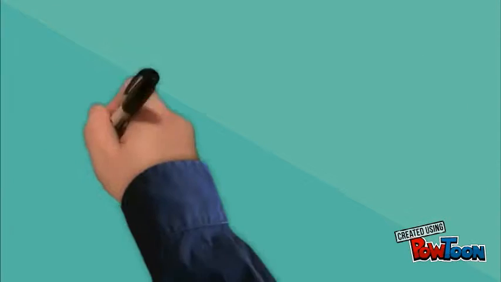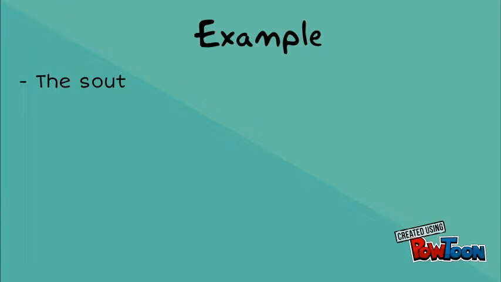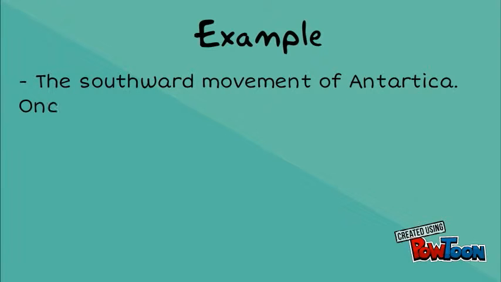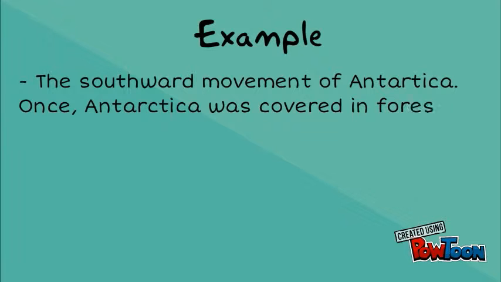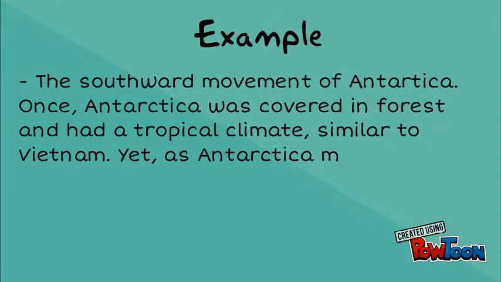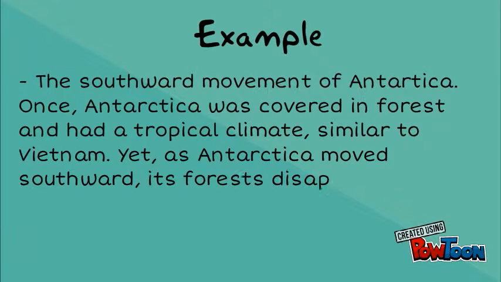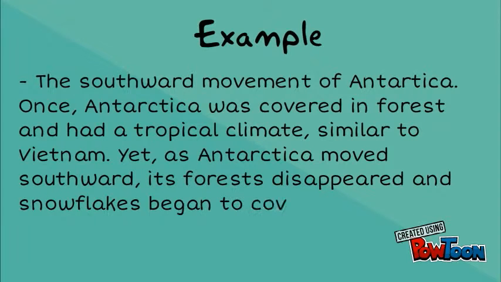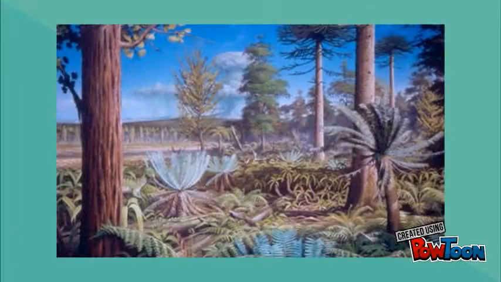An example of continental drift is the southward movement of Antarctica. Once, Antarctica was covered in forest and had a tropical climate like Vietnam. Yet, as Antarctica moved southward, its forests disappeared and snowflakes began to cover this region.